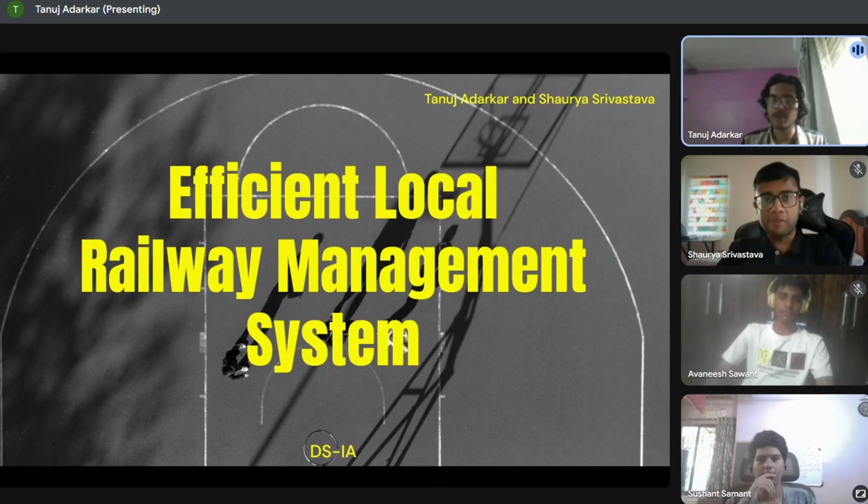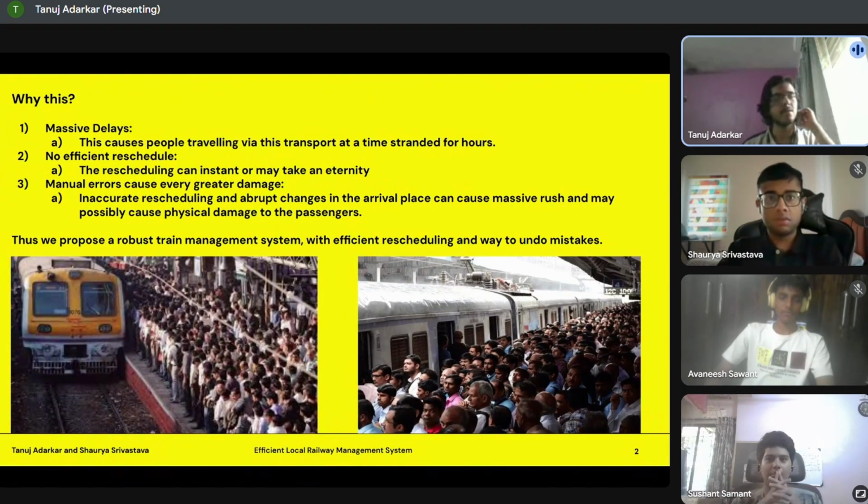Here I am Tanjay Adakar and my friend Shaurya Srivastava, and we are here to explain an efficient local railway management system using very appropriate data structures. Now, let's understand why this.